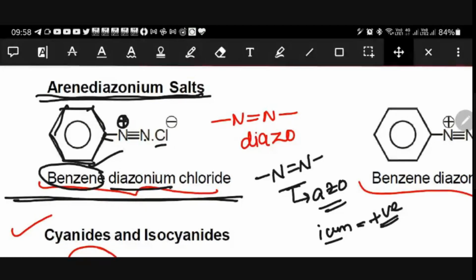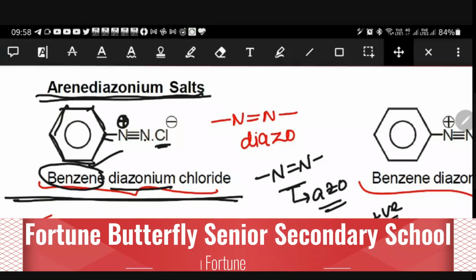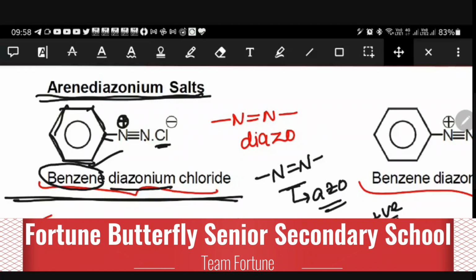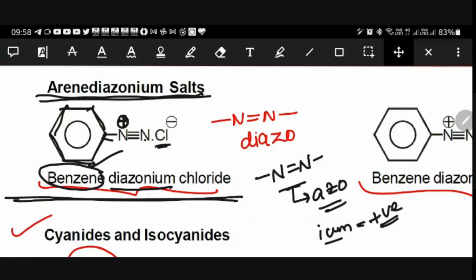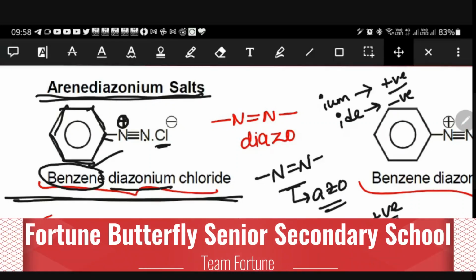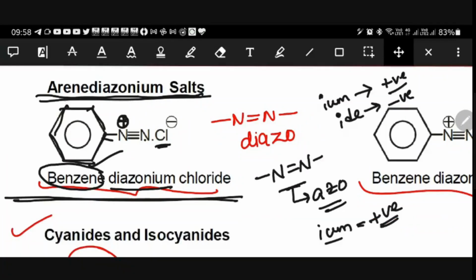And what else is there? Chlorine, right? And it carries a negative charge, so we need to add -ide. I already told you -ium: if it ends with -ium, mostly these are positive. If it ends with -ide, they are negative. For example, fluoride, bromide, iodide, oxide, they end with -ide.